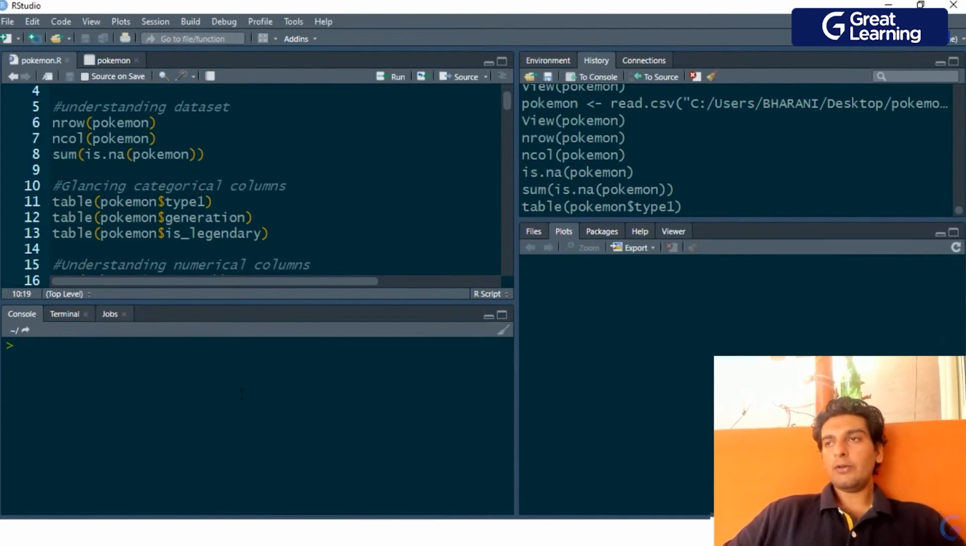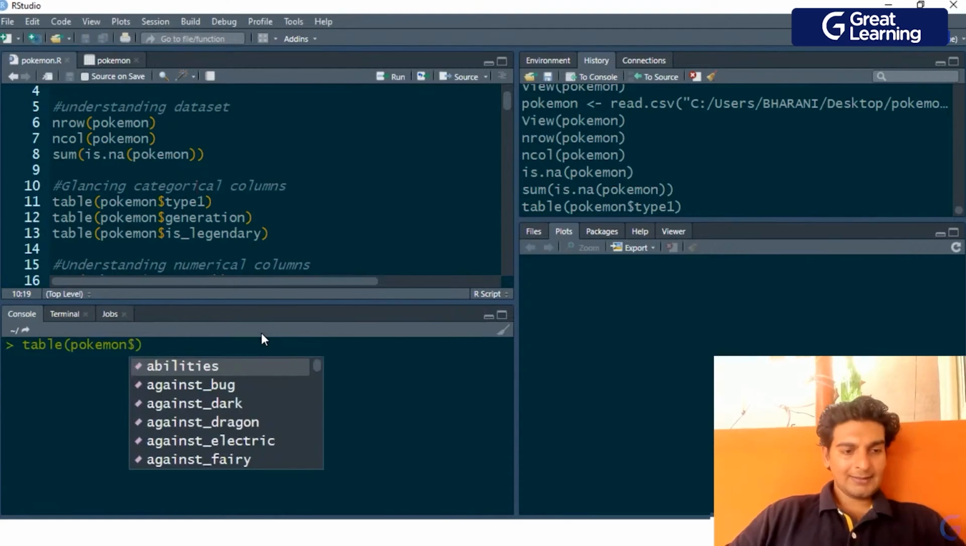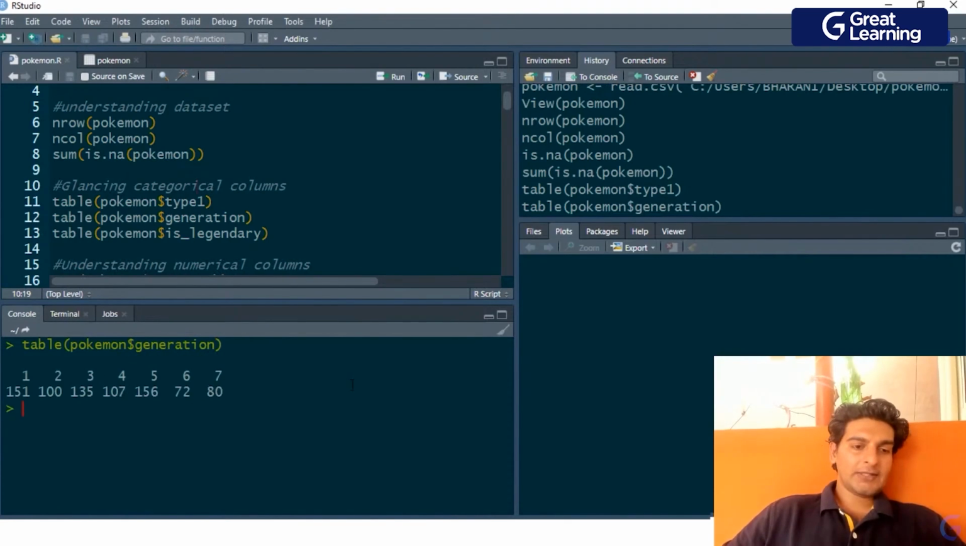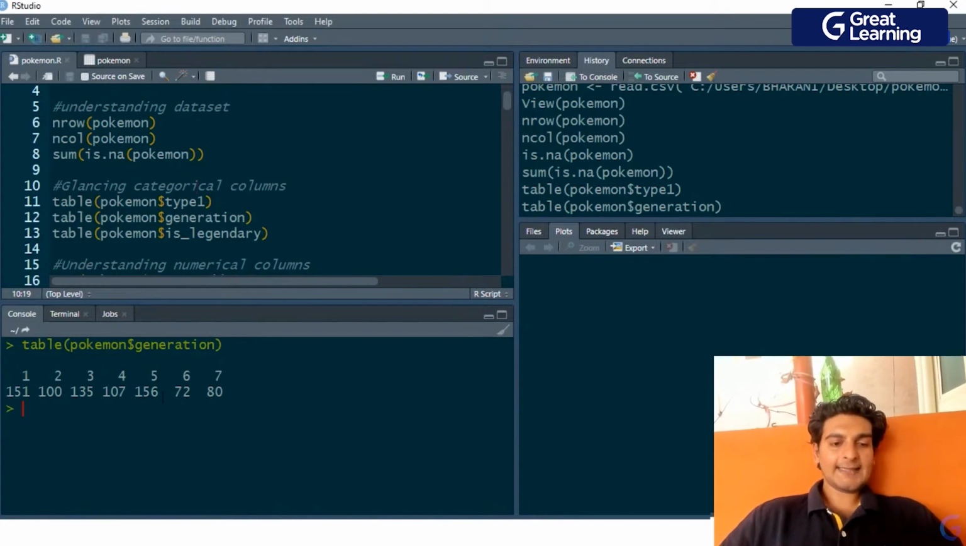Now I'd want to know how many Pokemon belong to different generations over here. For this purpose, I'll be passing the generation column into the table method. So I'll use table, and inside this I'll just type in Pokemon$generation. And as you see, we've got 7 generations of Pokemon. Most of the Pokemon belong to the 5th generation. So we've got 156 Pokemon belonging to the 5th generation.